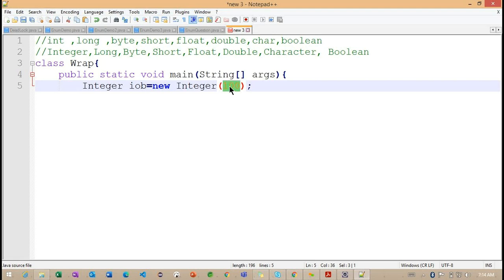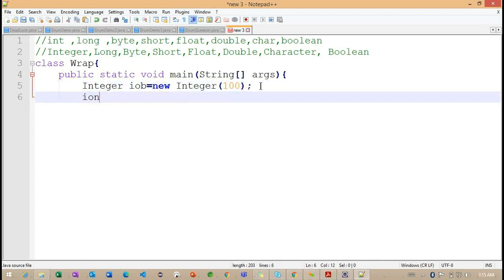Because we are passing a number here, it is going to take the int one. Using this constructor we create one Integer wrapper class object. What is the next step? Using IOB dot int value.